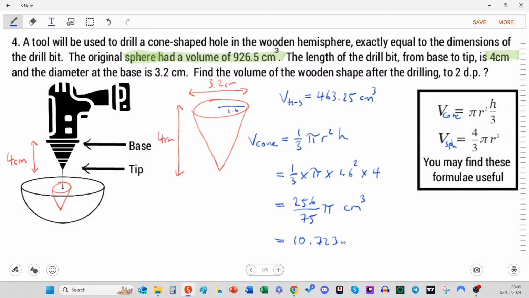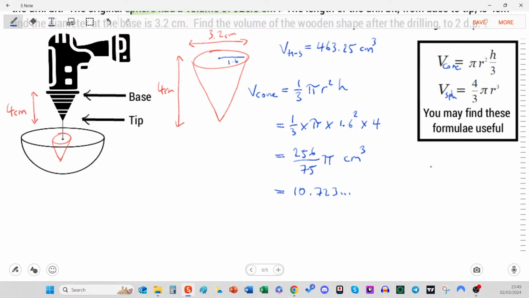10.723... I always get these numbers. I don't know if I've got a bias in me that I'm not understanding, but it's always 0.723. I think I made a question just the other day with those. They come up a lot. I need to investigate what that is as a fraction. 723 thousandths. Well, that's not that. I wonder if there's a reason for it. Anyway, here we are, 10.723... I'm going to keep it in the calculator, or I'm going to write it all out so I don't need to do the calculation again. But those of you that love the decimals, there you have it.